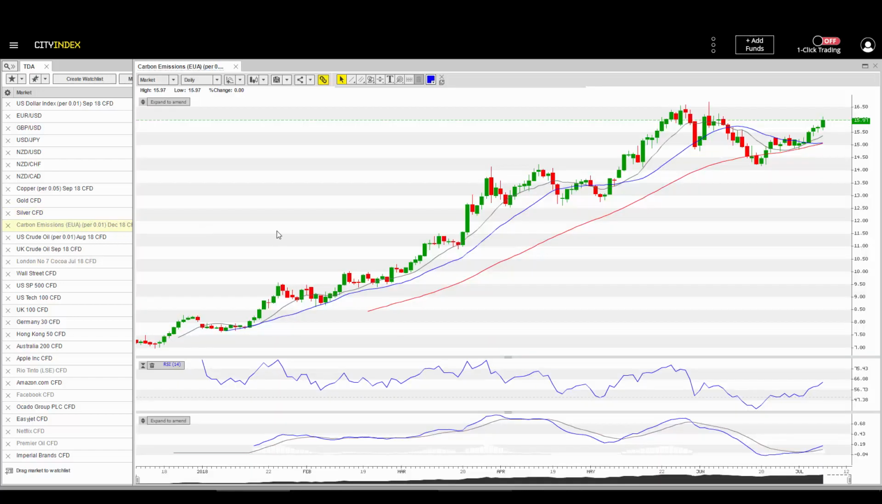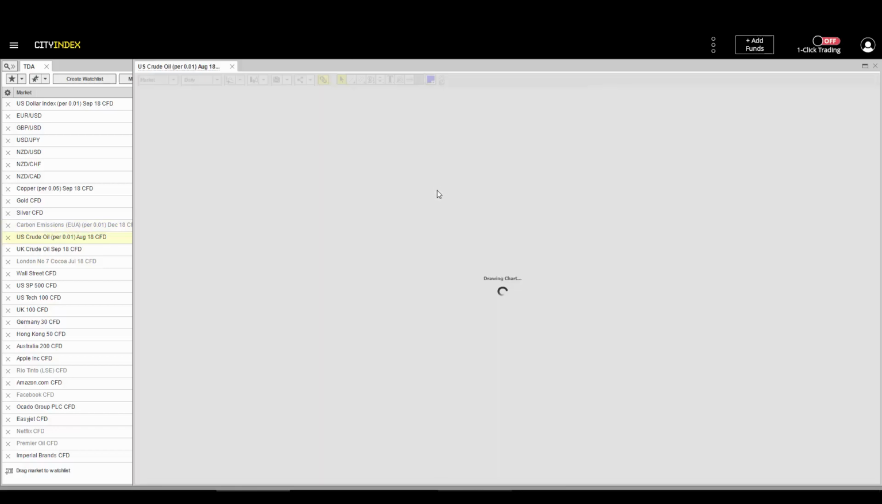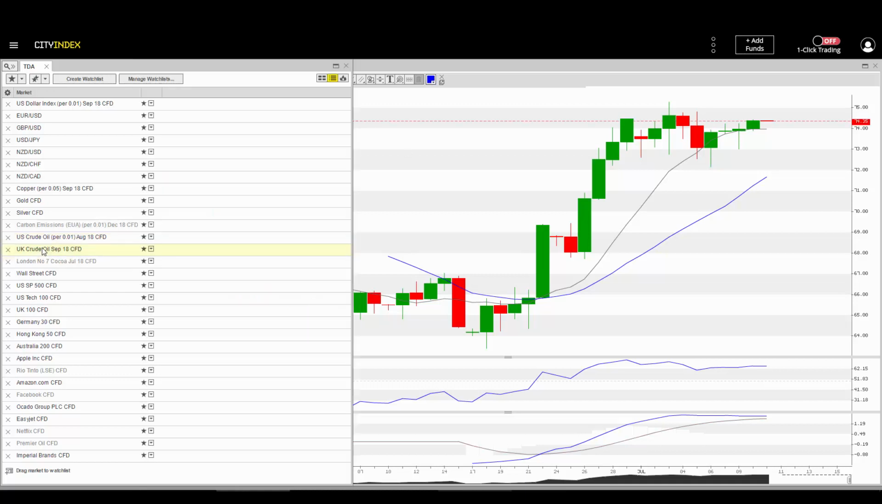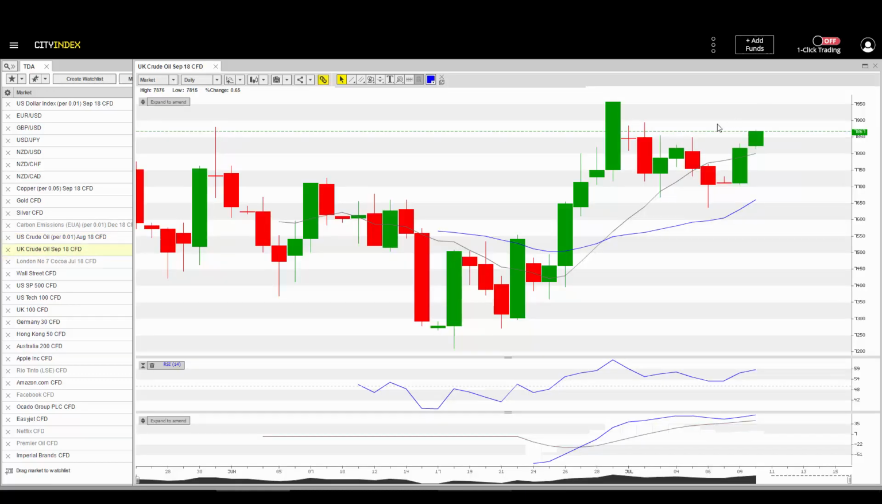Moving on to carbon emissions. These are continuing to tick to the upside as we discussed yesterday, back up towards 1650. No reason to expect any change there. Looking onto crude oil, looking nice and bullish. Again, we're continuing to push back up towards 75, maintaining that bullish look, but certainly heading into recent highs and technical resistance there as well. UK crude oil actually had a strong bullish finish yesterday, and so looking to push upwards as well.